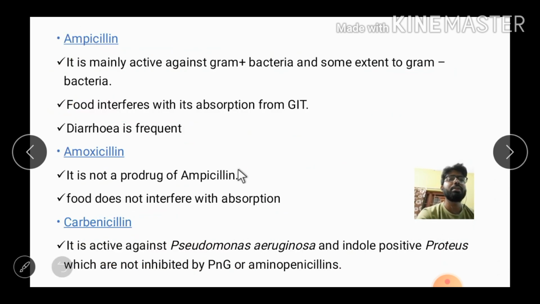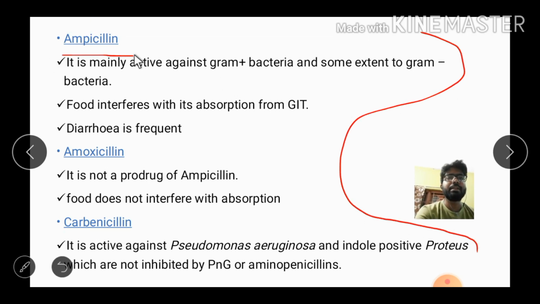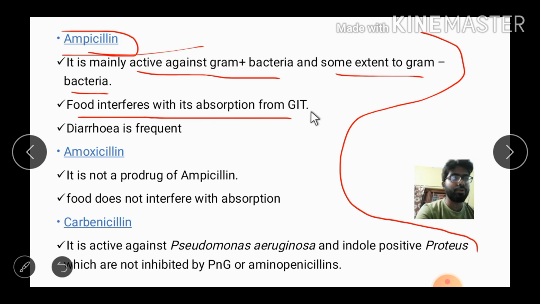Then coming to the specific drug profile, this slide is very, very important. See, ampicillin comes under the extended spectrum penicillins, and it is one type of aminopenicillin. It is active against gram positive bacteria plus, to some extent, gram negative bacteria. Food interferes with its absorption. Then diarrhea is frequent. It is an adverse effect of ampicillin.